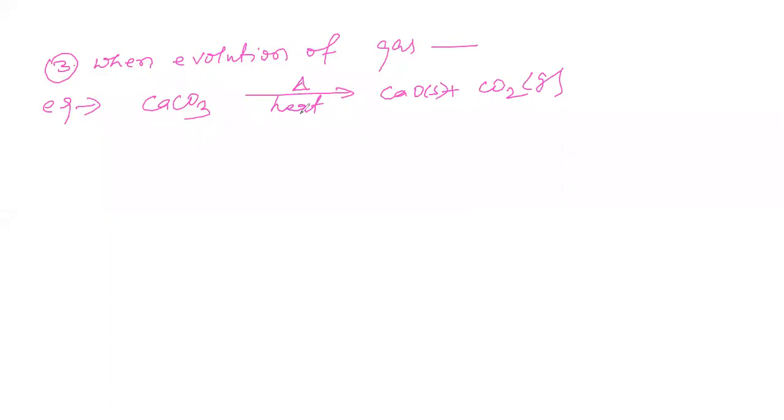Here are some more examples. When iron is heated with H2O gas, meaning vapor phase, it forms Fe3O4, ferric oxide, plus H2 gas.